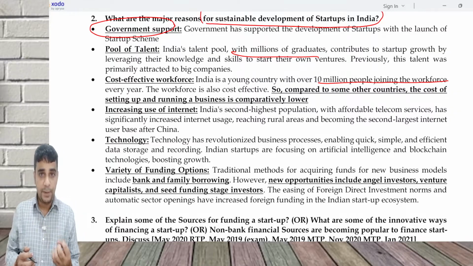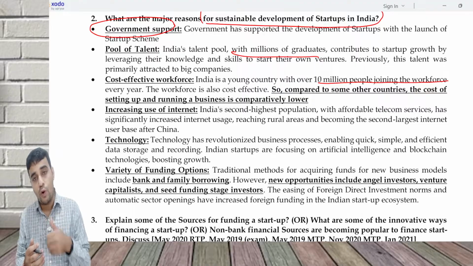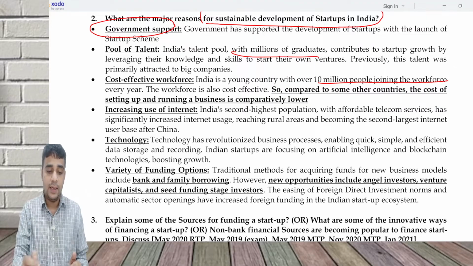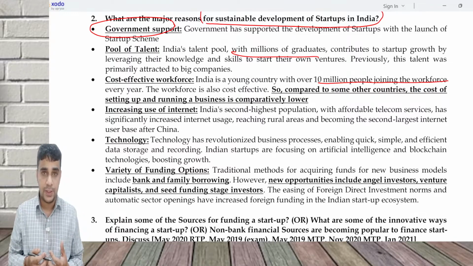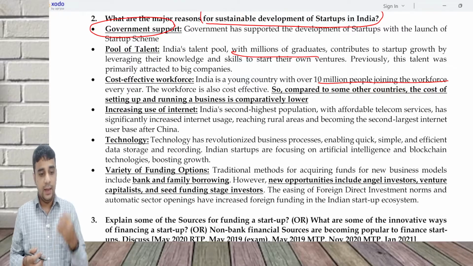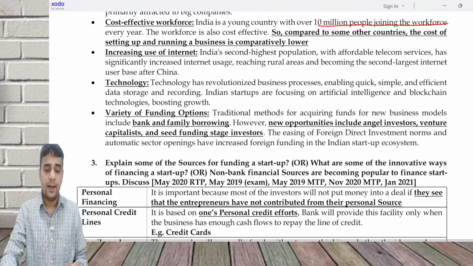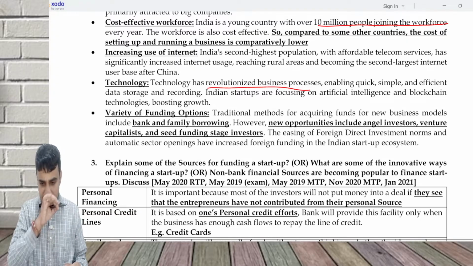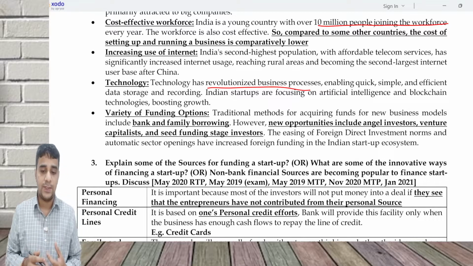It has helped a lot of companies to not only reach the metros, but go beyond metros, to the rural areas. You're able to reach multiple locations. So whatever product the startups are providing, it is helping them to expand their reach to multiple places. Technology has revolutionized business processes, enabling quick, simple and efficient data storage and recording.